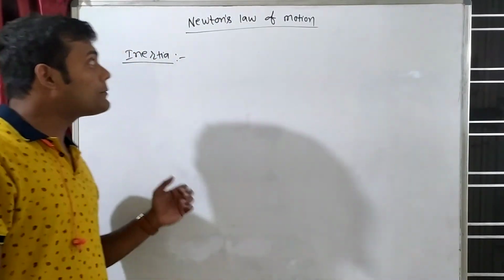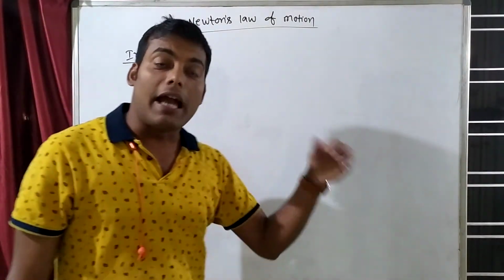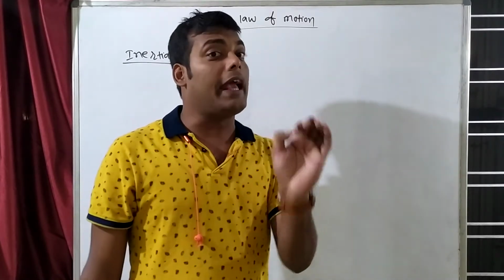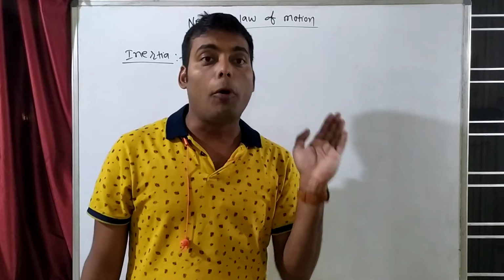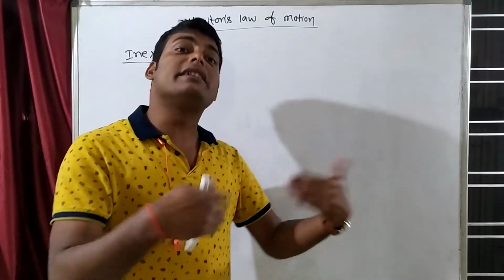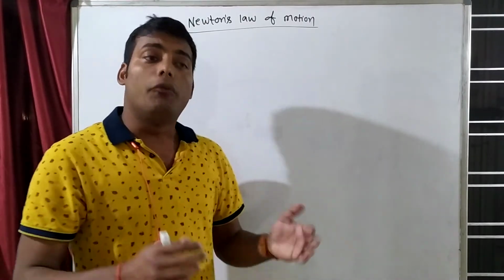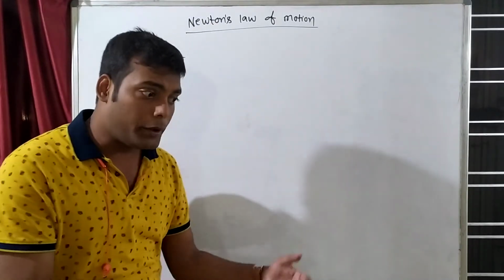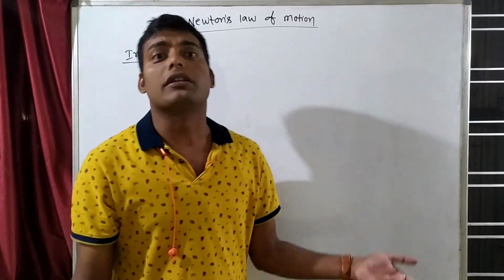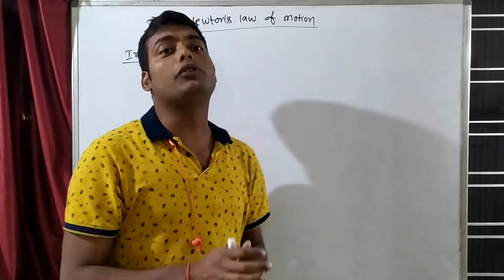So what is Newton's first law? If any object is at rest, it wants to remain at rest, and if any object is in motion, it wants to remain in motion, until and unless an external force is applied on it. For example, suppose a cable is at rest. It will change its state only when we apply force on the cable. If I apply some force, the cable will move. If I do not apply force, the cable will never move. Right? So if any object is at rest, it wants to be at rest.